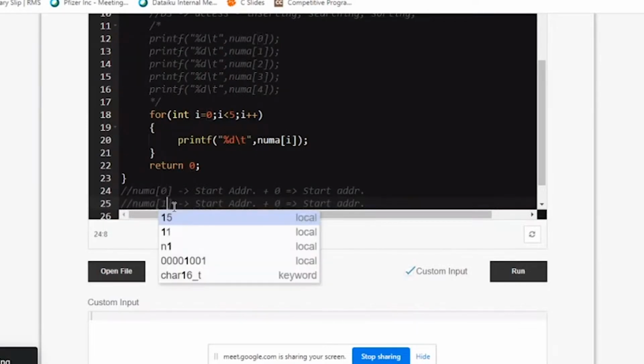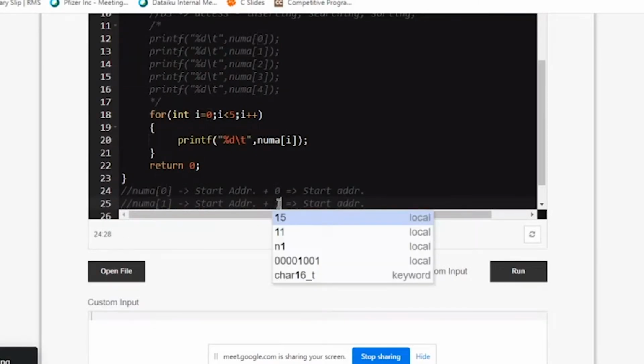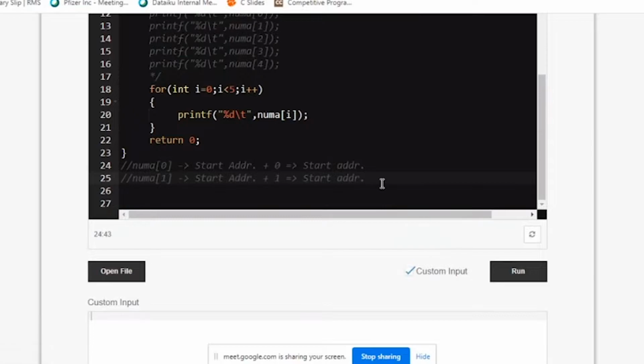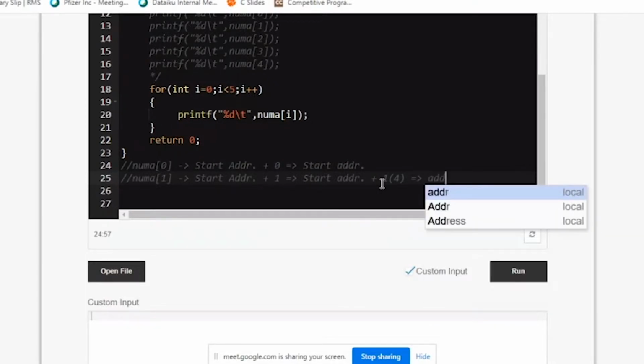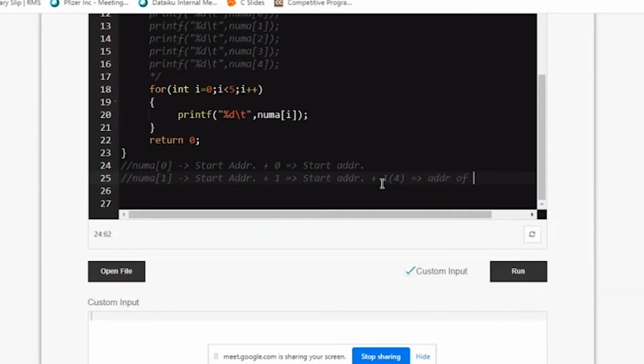Num a of 1 is starting address plus 1. Here you have to be very careful. You're writing starting address plus 1 actually, but the computer performs starting address plus 1 into 4. Implicitly it does this. This is your address of the second location. Why is it doing 1 into 4? This is called pointer arithmetic or address arithmetic.